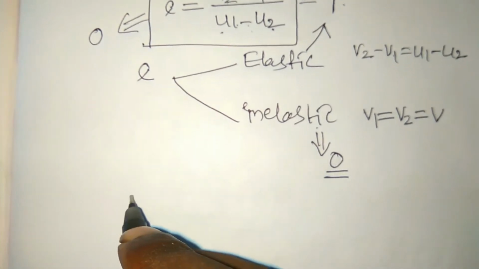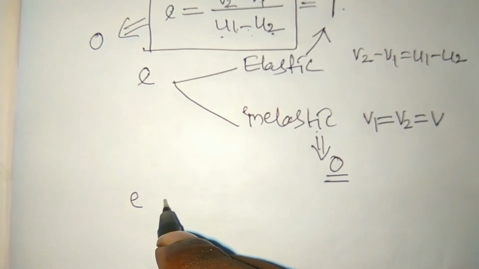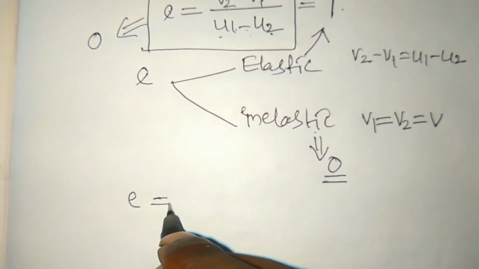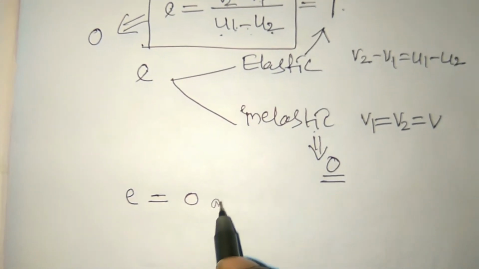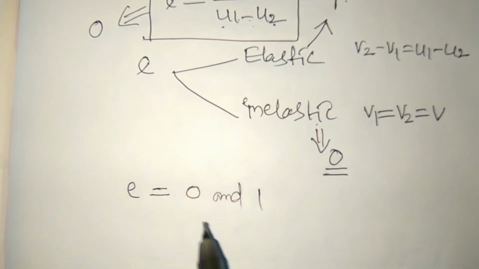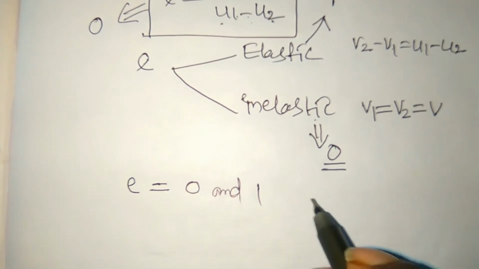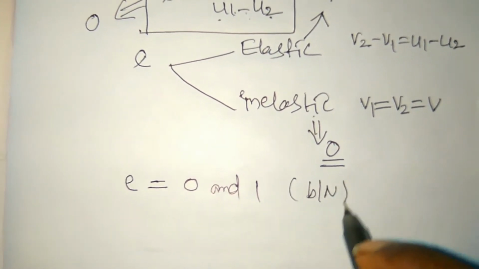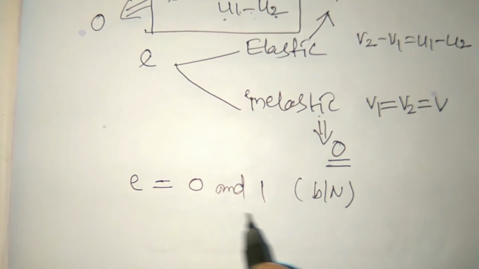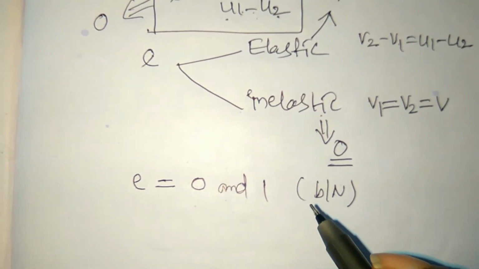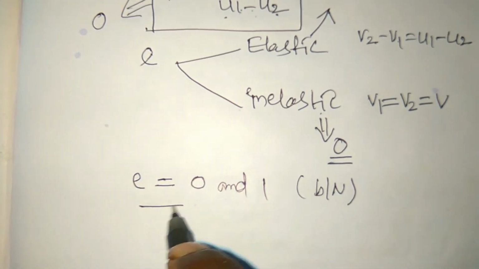So the quotient of restitution is always lying between 0 and 1. This is not less than 0 and not greater than 1. So this is the value of quotient of restitution.